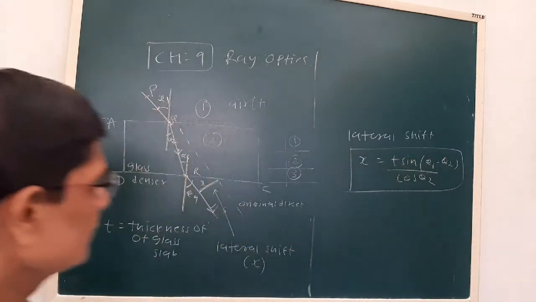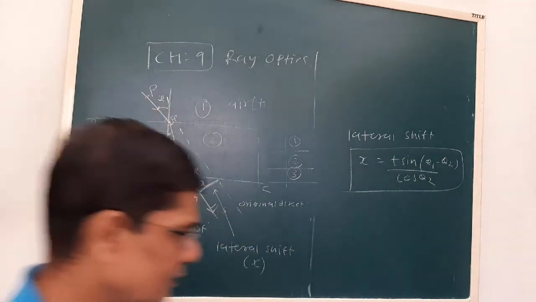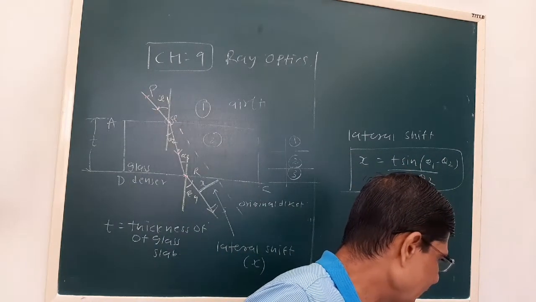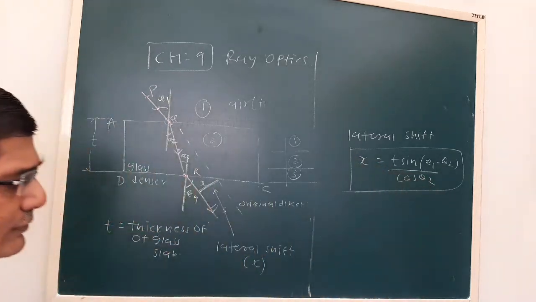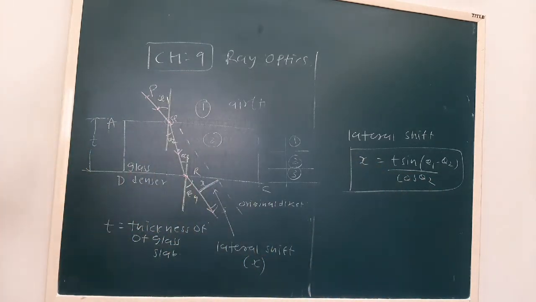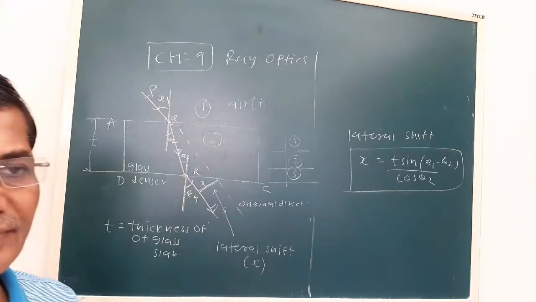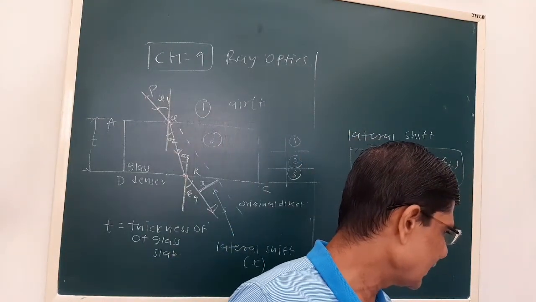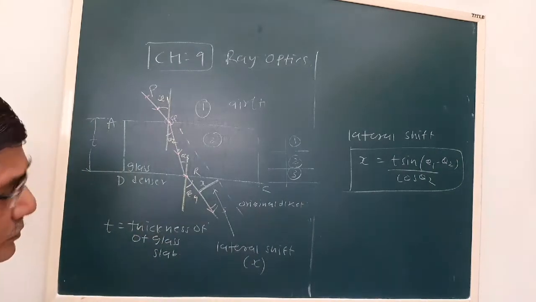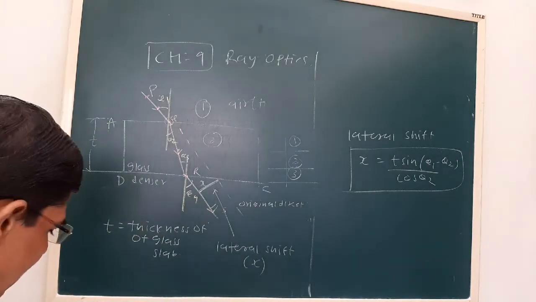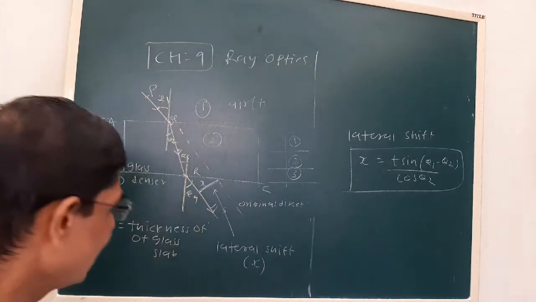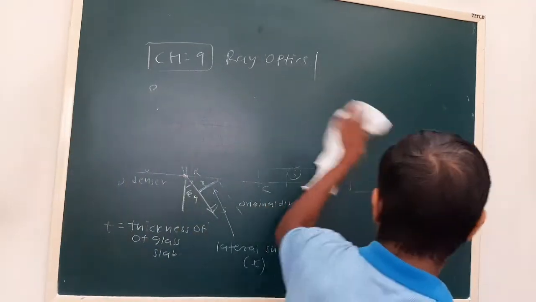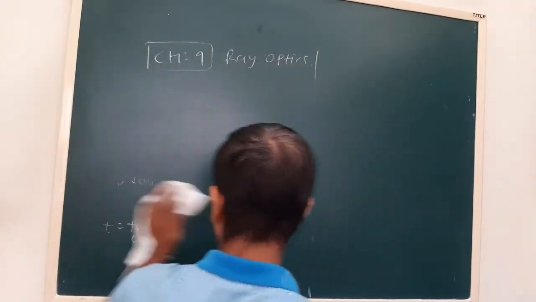Now see, we have to be familiar with the phenomena taking place due to refraction of light. Now here we have understood the basics of refraction. Okay, that is refraction by a glass slab, and we have talked about the laws of refraction also. Now, some optical phenomena based on this we have to discuss.